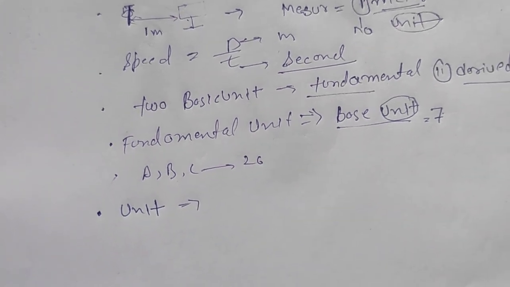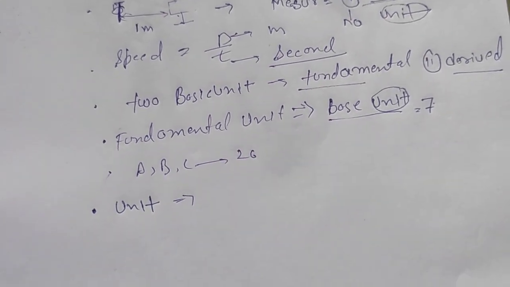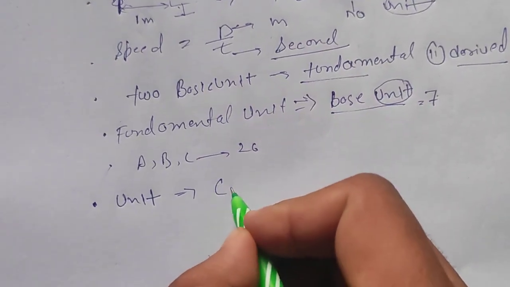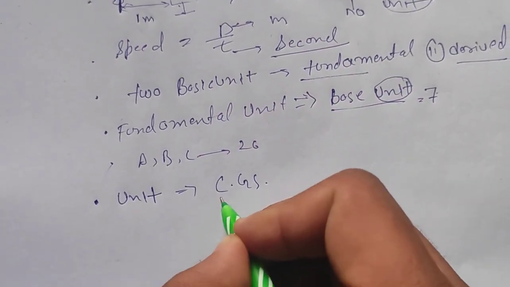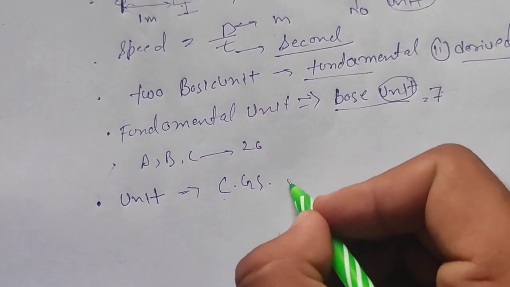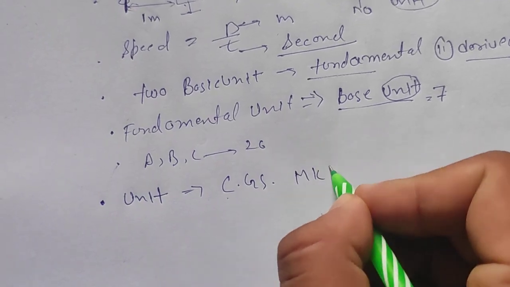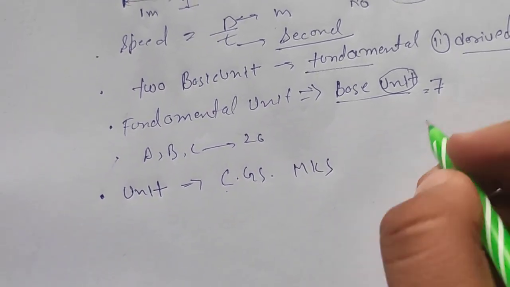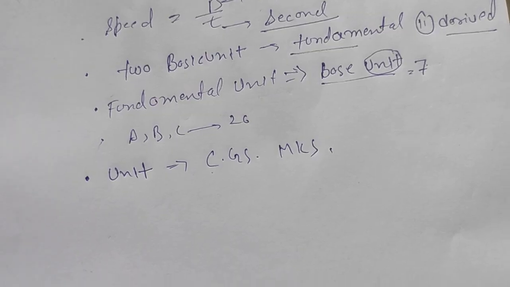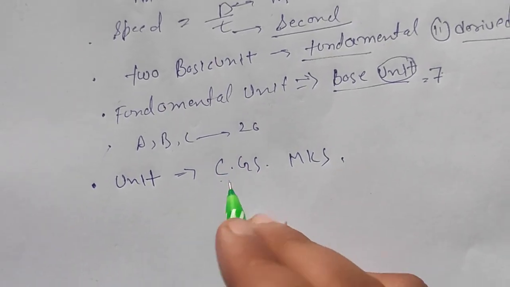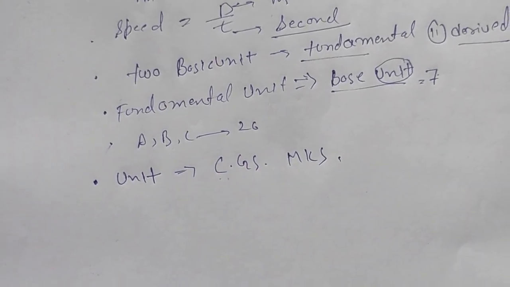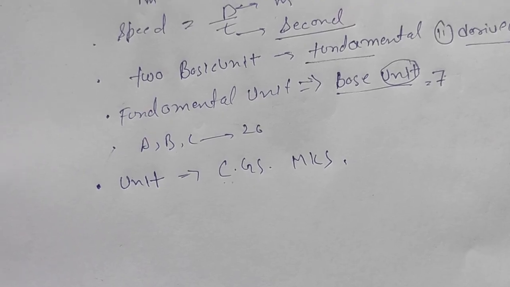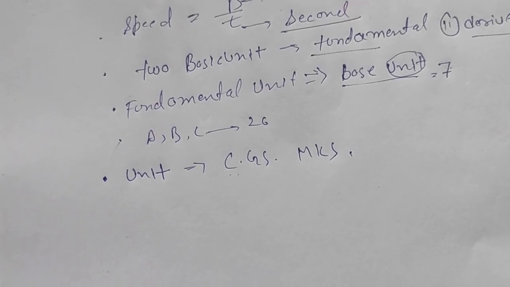The units come in different systems, like CGS, centimeter, gram, second, and MKS, meter, kilogram, second, and some others. One country uses the CGS unit, another country uses the MKS unit.